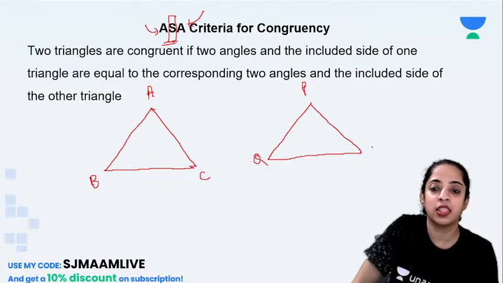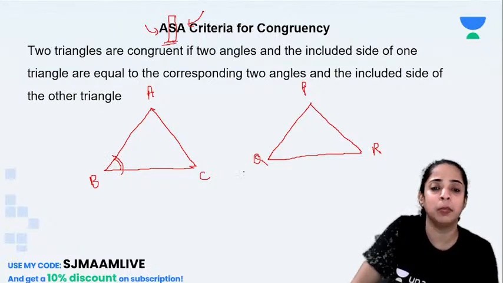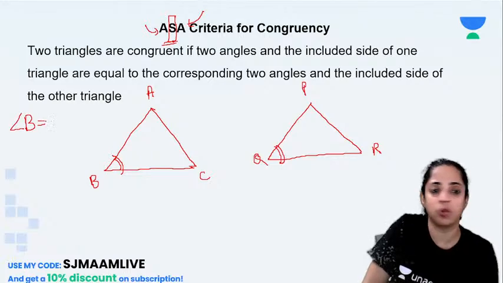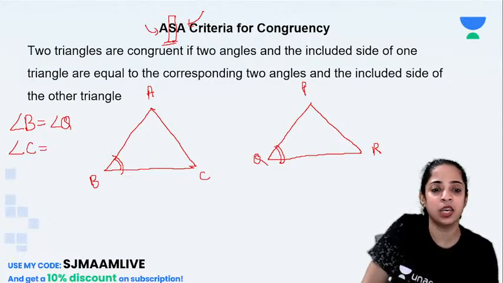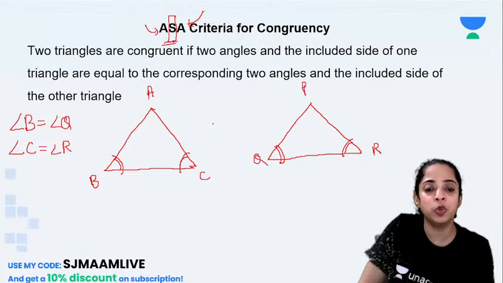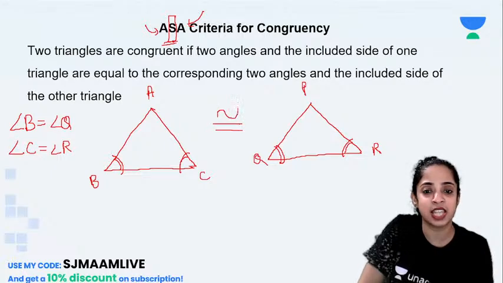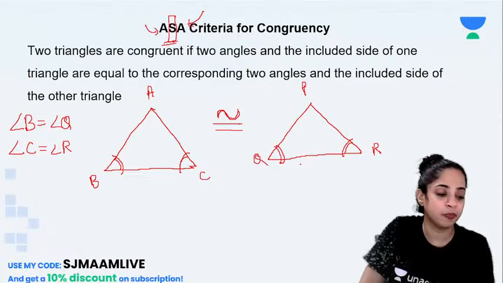okay, then if I am talking about angle B, angle B is equal to angle Q, they have given. They have also given that angle C is equal to angle R. Now for them to be congruent by ASA, which side should be the same for both of them?